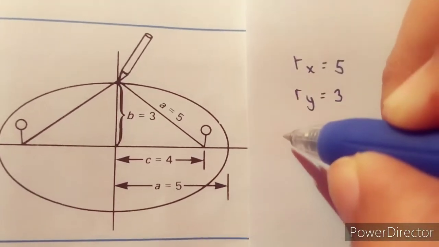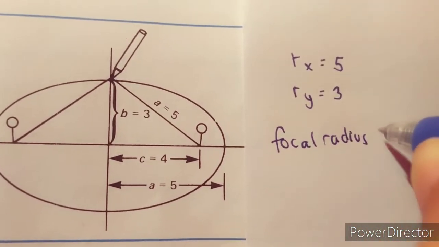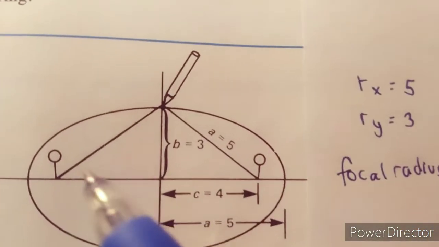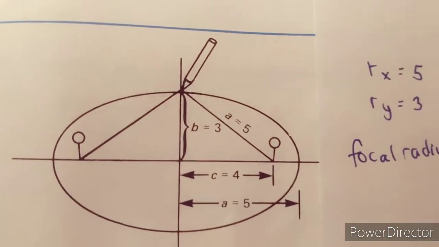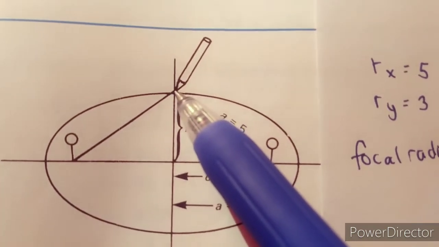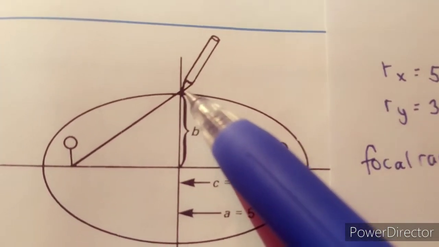Because the sum of these will be equal to the major axis, when I project to this spot, the length of this will be equal to the length of this.